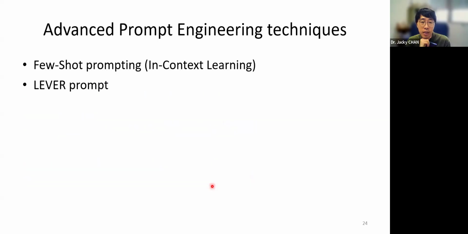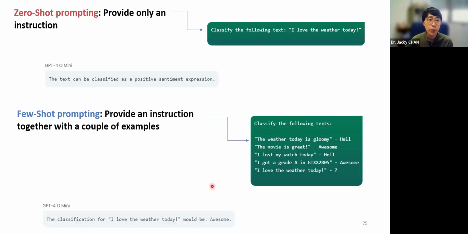And then lastly, I want to cover 2 advanced prompt engineering techniques. First one, few-shot prompting. If we say zero-shot prompting, it means we only provide the instruction, like, classify the following text. Then when the AI answers your question, it will be based on its general knowledge, the knowledge that it learned from the database.